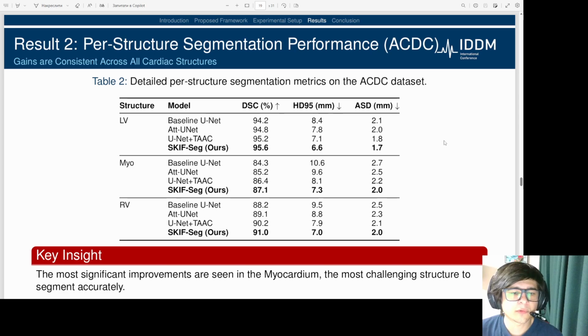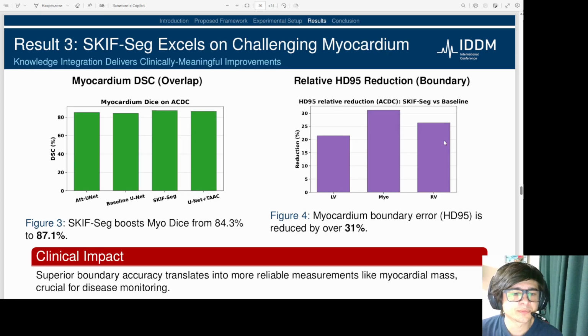When we break down the performance by anatomical structure, we see that our knowledge-integrated approach provides consistent gains across the board. The most significant improvements, however, are for the myocardium. This finding highlights that our method is particularly effective in addressing the most challenging aspect of the anatomy.